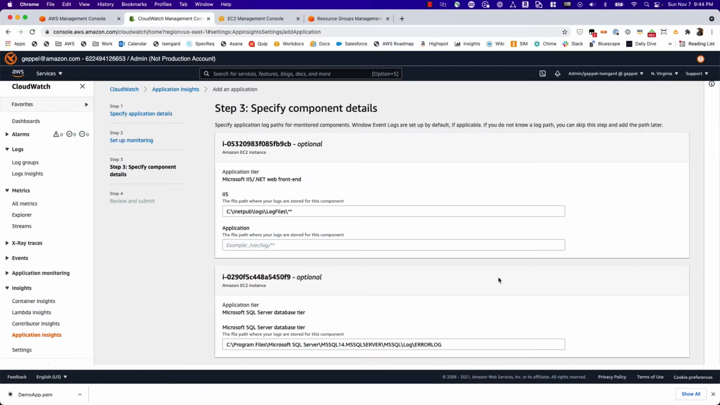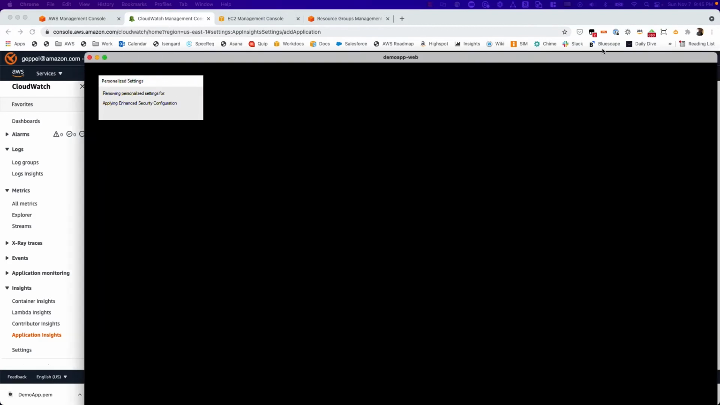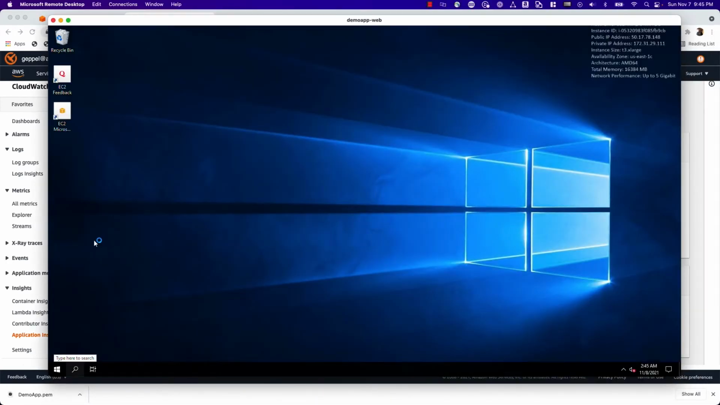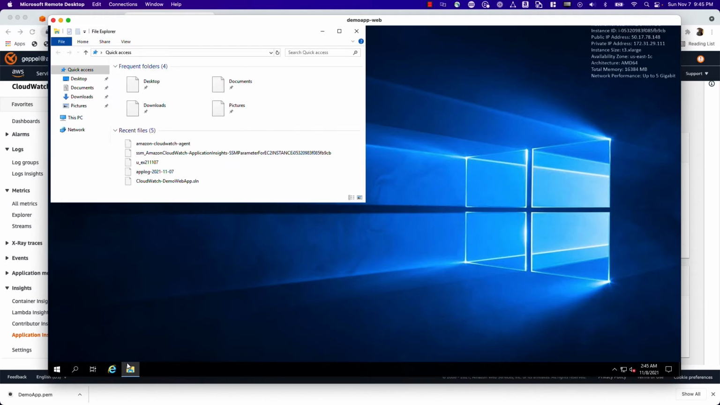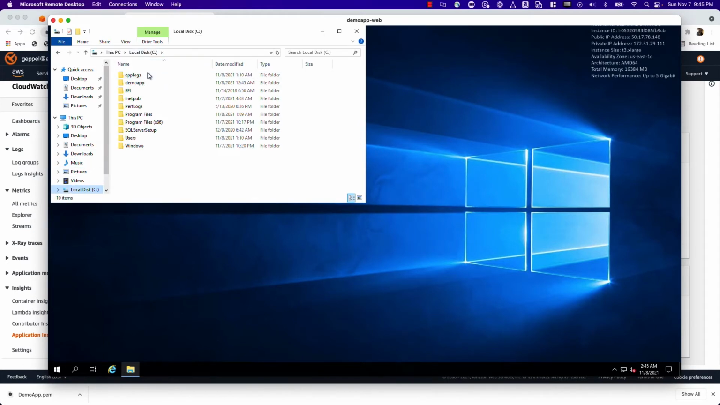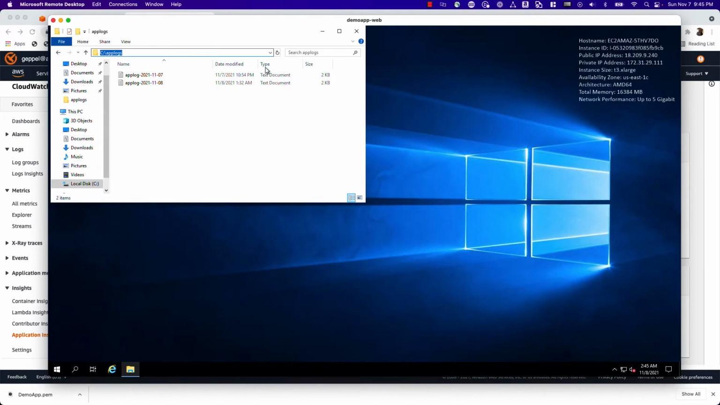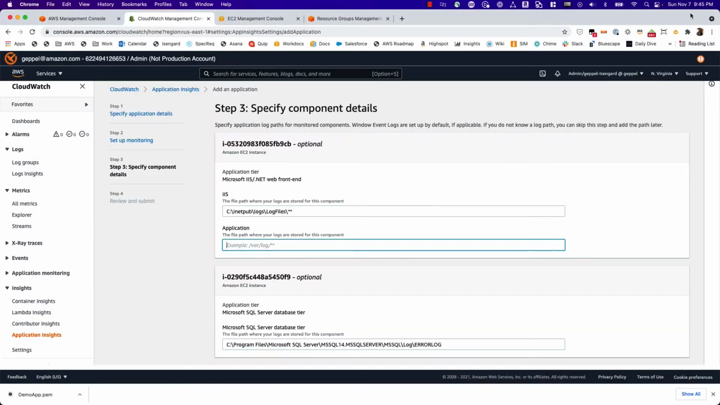We'll click next. Now on my instance, I'll just remote desktop into that and show you. Okay, so I'm going to just log in to my web server. I'll go to the file system and show you that I have this app logs folder here. So we're also going to tell this, CloudWatch Application Insights expects you have application logs somewhere. It obviously doesn't know where, because that can differ from application to application. So I'm going to go ahead and put in my application folder path.